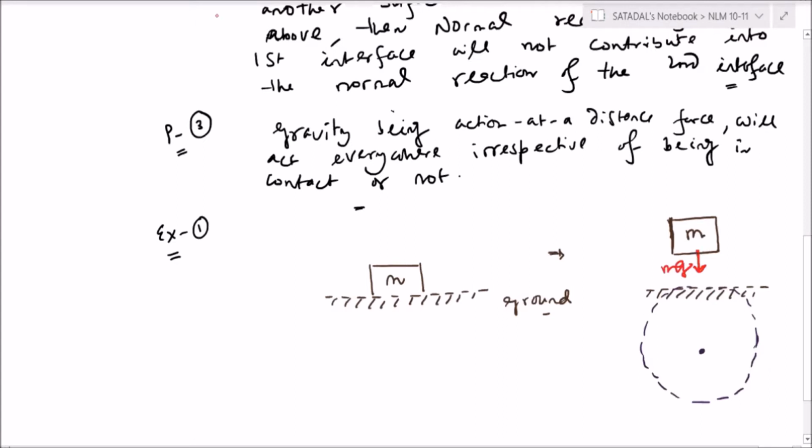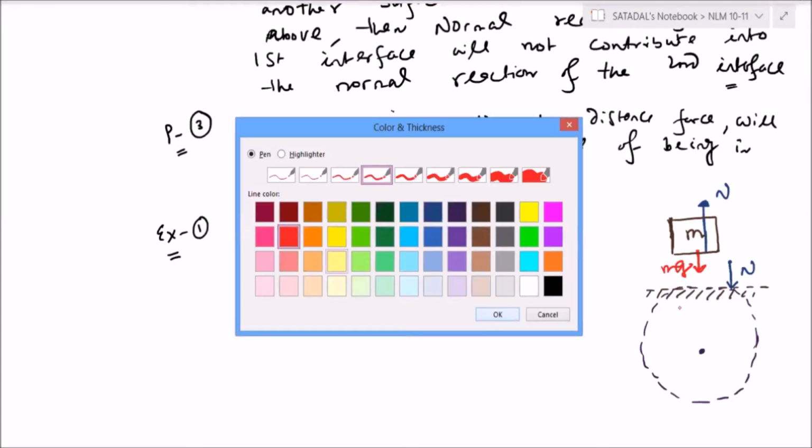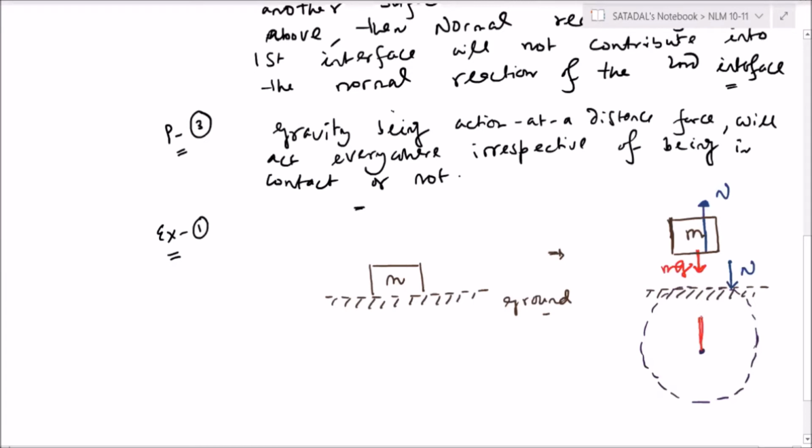As a result, ground will offer it some kind of normal reaction in the upward direction. This is N. Clear? The block will also return this force on the ground. This is N. Right? And at the same time, the block is also attracting earth towards it with what force? mg. Perfect. So this is the FBD in this case.